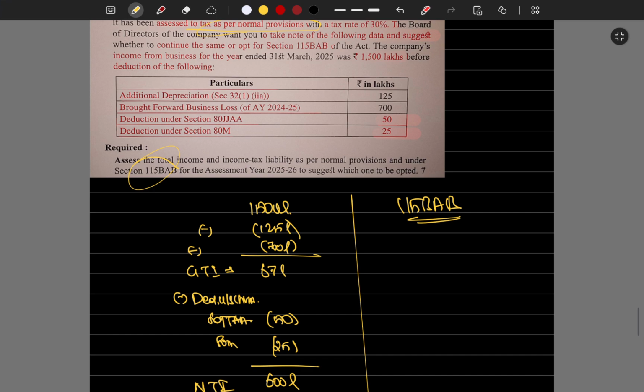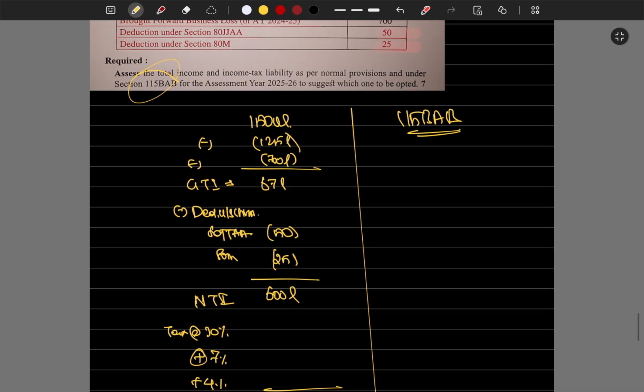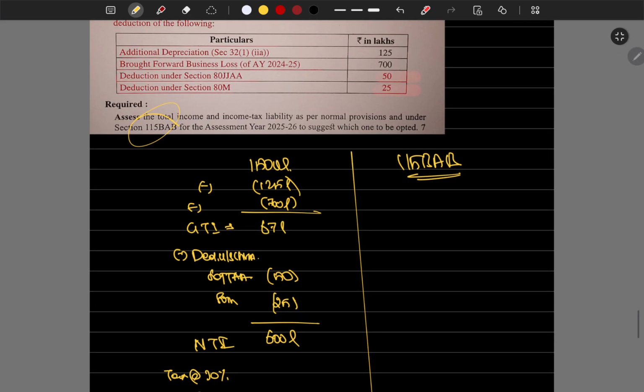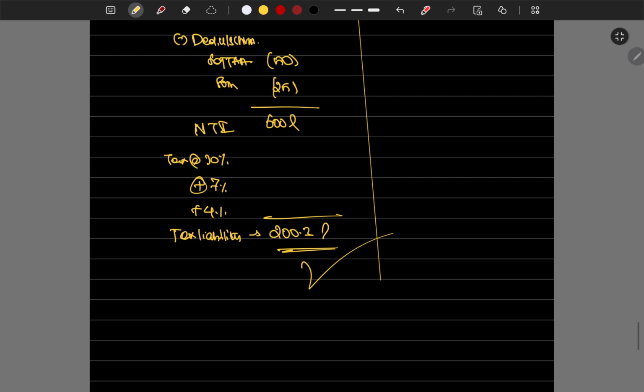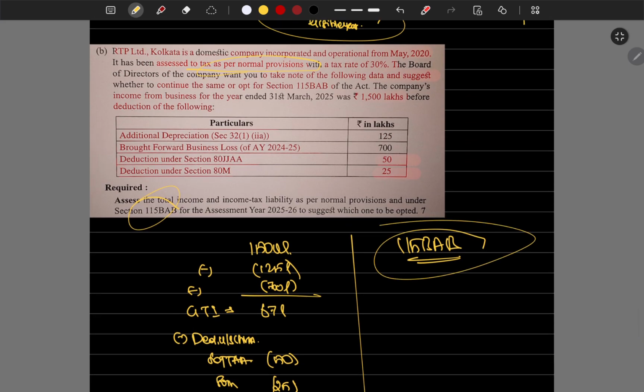That's what this question is saying. So no 115BAB provision is there, and they have to pay the tax liability of 200.3 lakhs itself.